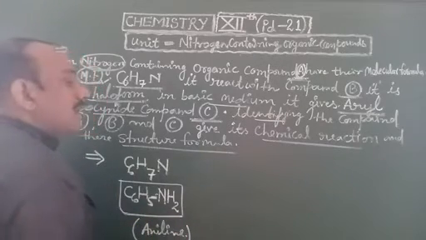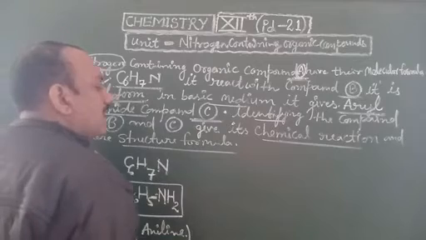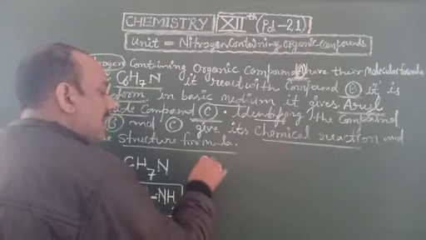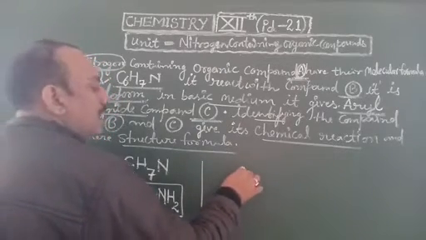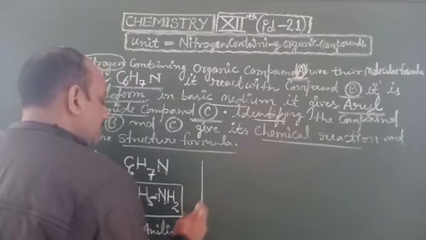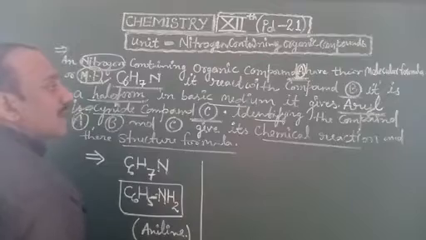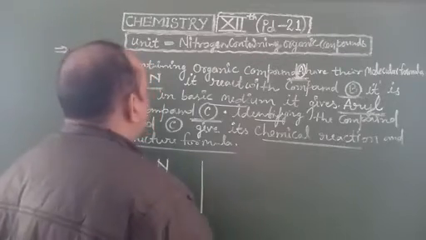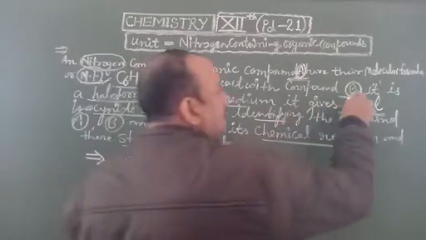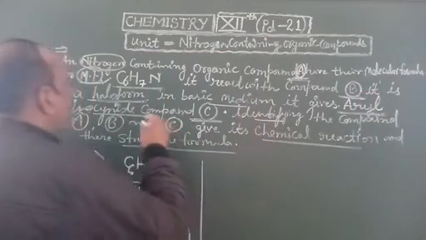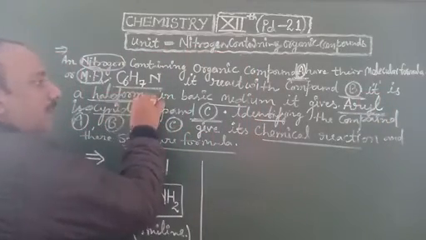It is known as an aromatic nitrogen containing organic compound. The second fact is that it reacts with compound B, which is also a haloform.